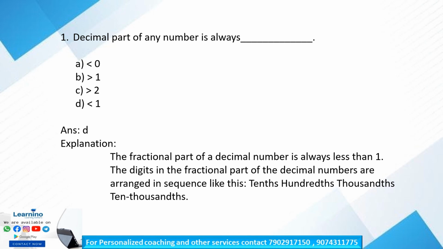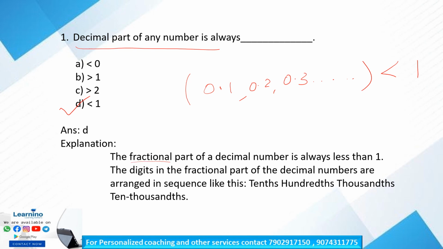Question number 1. Decimal part of any number is always. Okay, we all know that decimal part of a number will be like 0.1, 0.2, 0.3, etc. Right? These all are less than 1, isn't it? So we can say the decimal part of any number is always less than 1. Is it clear?